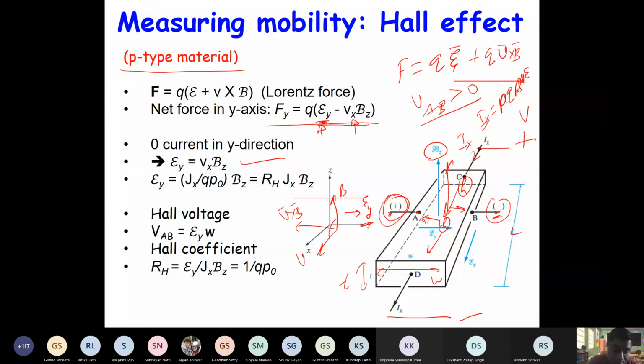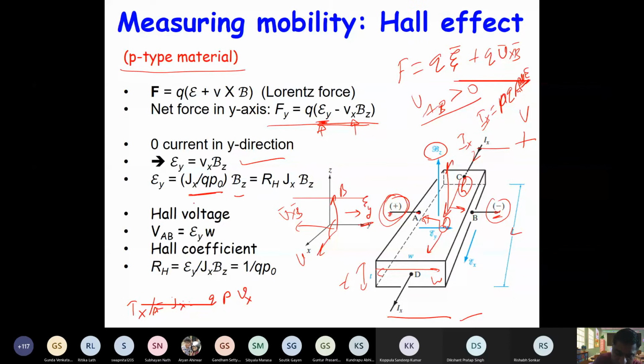Mu E is actually the velocity. So let me write here: Ix by A is Jx. Jx is equal to Q times P times mu E. Mu E is basically Vx, right? So Vx you can write as J by Qp, times Bz.